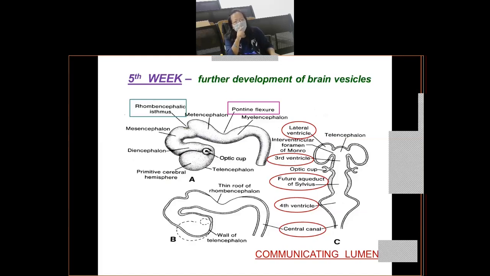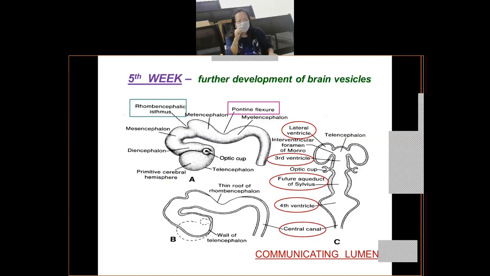And the fourth ventricle will communicate with the cavity of the mesencephalon or the midbrain, which is known as the aqueduct of Sylvius. Now, initially, this aqueduct of Sylvius is large. It is a large lumen, as you can see from the slide. But later on, with the further development of the midbrain, what happens to the cavity of the midbrain? It narrows. It becomes a very narrow passage, and it forms the aqueduct of Sylvius. So initially it is broad. Later on, it will become narrow.